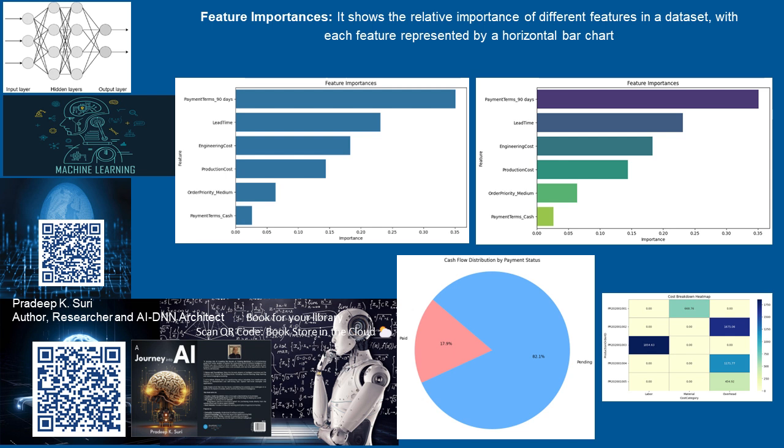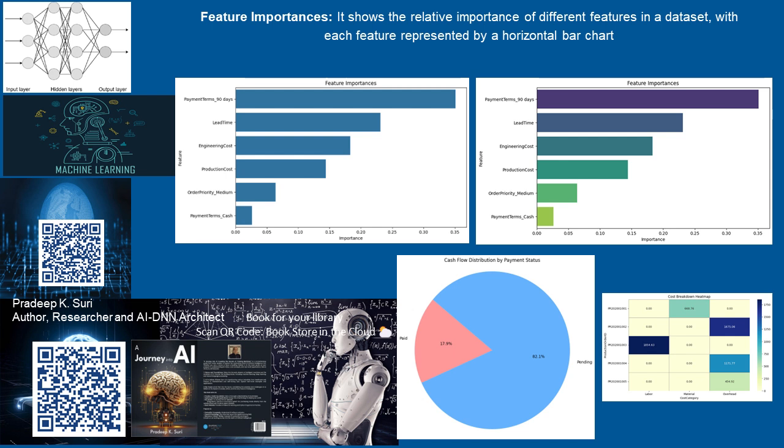2. Data merging. We'll merge these datasets based on common keys, primarily order ID or production order ID, to consolidate the data into a single data frame that can be used for analysis. 3. Feature engineering. Create features that will be useful for the random forest model. For example, we might include order amount, payment terms, lead times, production costs, engineering costs, cash flow amount.